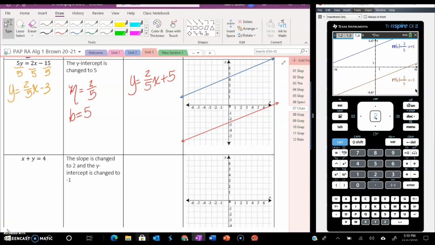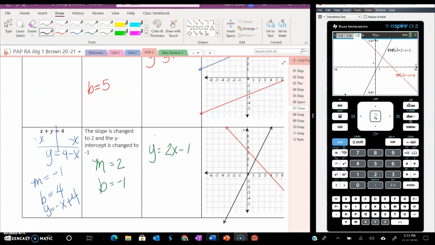All right. So now, both of the things change. So they're not parallel and they don't have the same y-intercept. So the function moved and so did the y-intercept. So both things changed on that one.